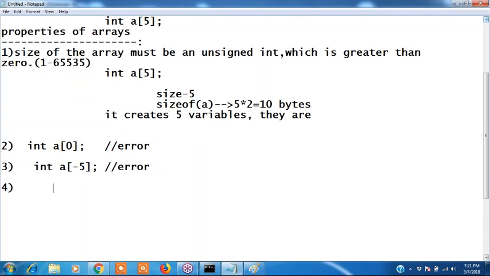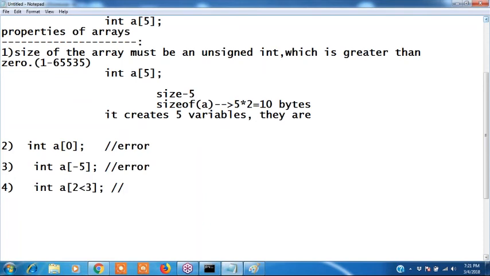Fourth one. Can I declare like this? Int a of 2 less than 3. Yeah, Ruhina, is it valid? No, sir. Okay.